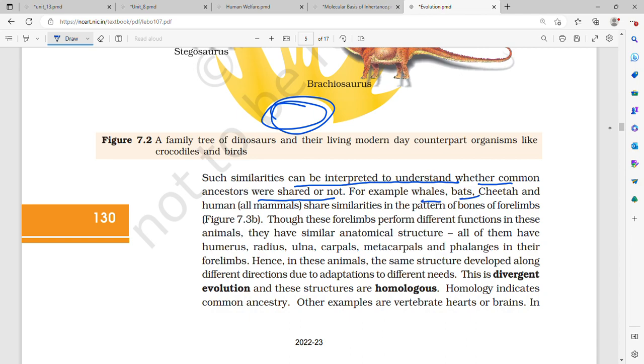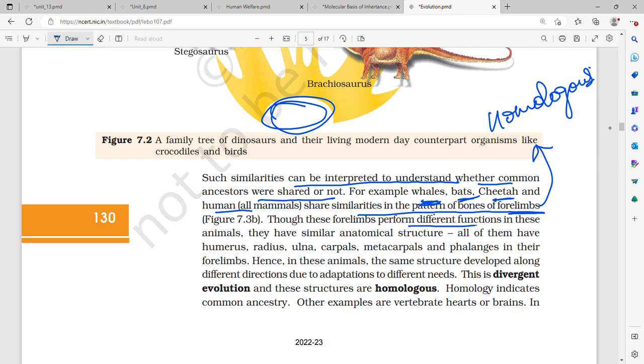For example, whale, bat, cheetah, and human. All mammals share similarities in the pattern of bones of the forelimbs. So what is this? This is homologous. That is, the origin is the same but the function is different. For the whale it is used for swimming, for the bat for flying, for the cheetah for running, and for humans for walking or locomotion, but they all share similarities in the pattern of bones.